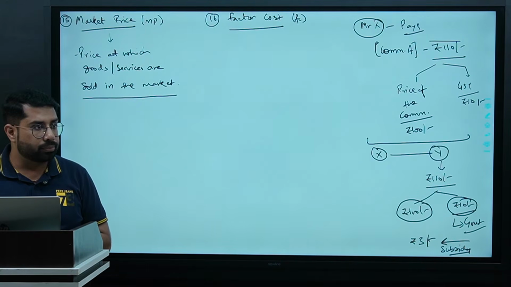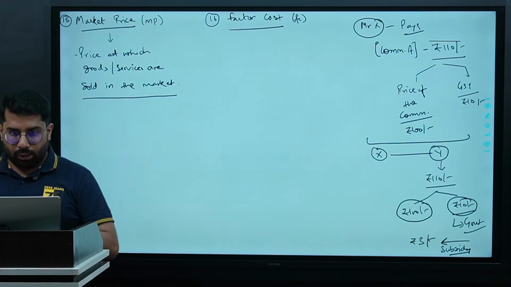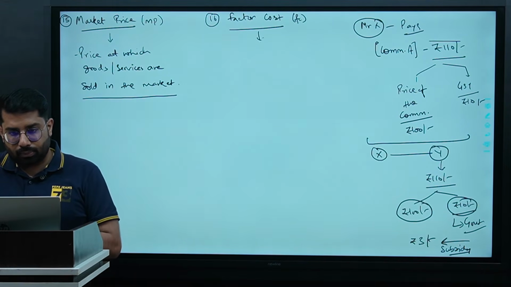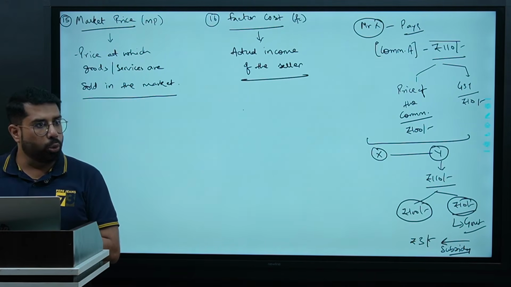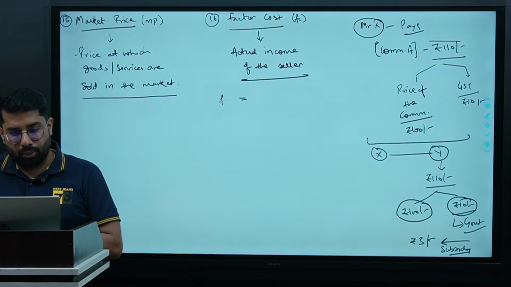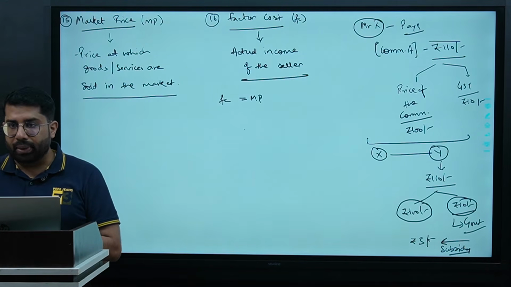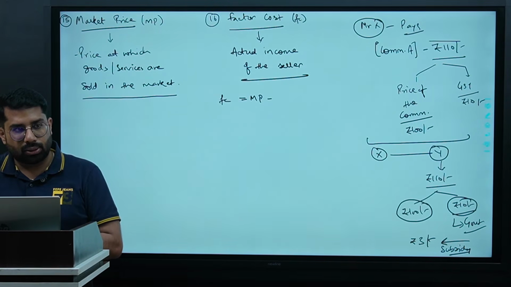Are you clear? Sure? So this is the actual income of the seller. How do we calculate it? Market price minus indirect tax. We are not talking about direct taxes here.